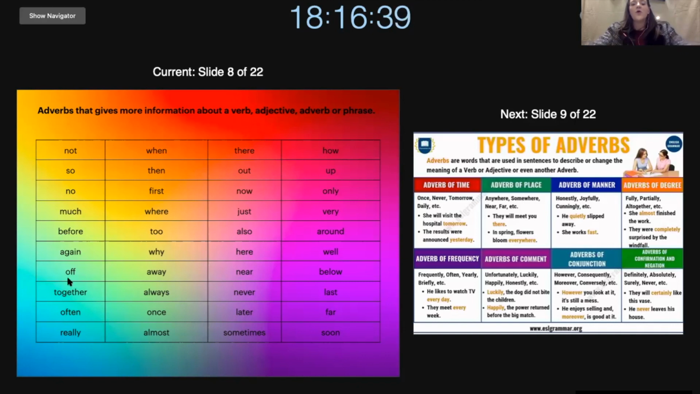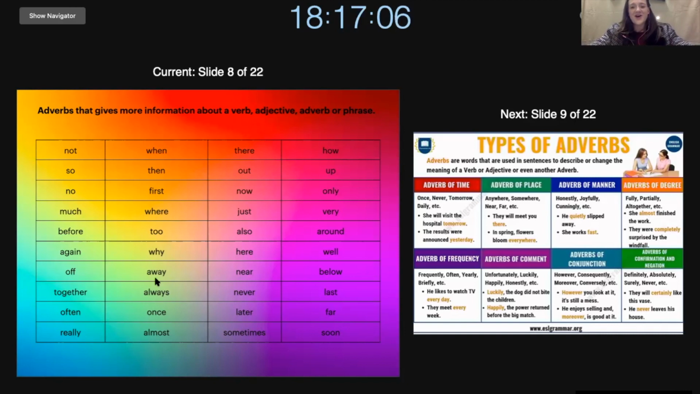Off, off will be off of something. I have a coaster and a mug. So the mug is off of the coaster or the mug is on the coaster. Off, on. Off, on. You see what I did there? Anyway. So next one will be away.